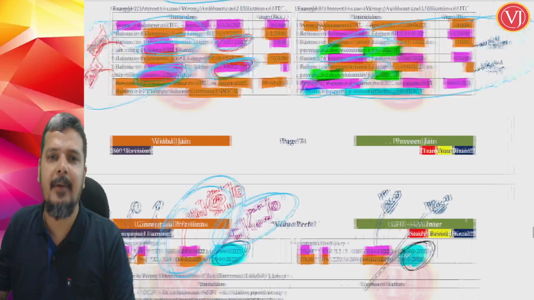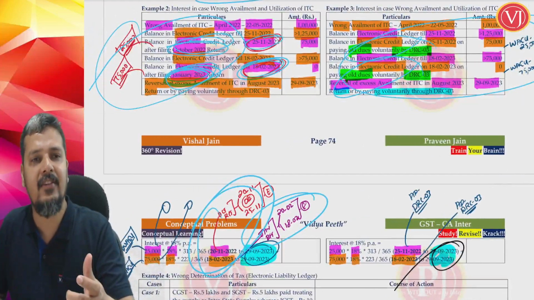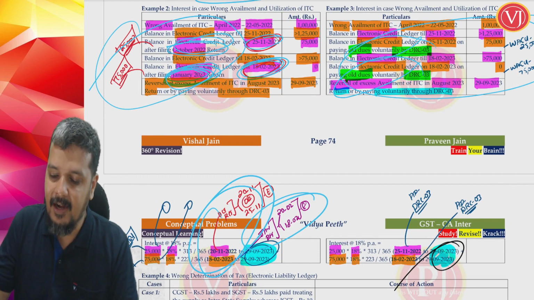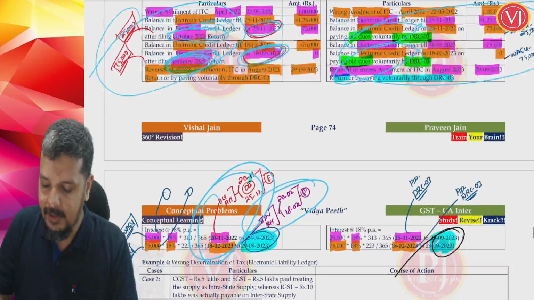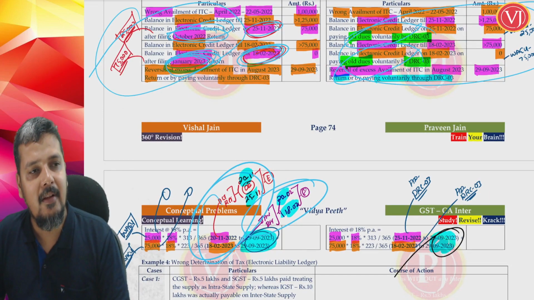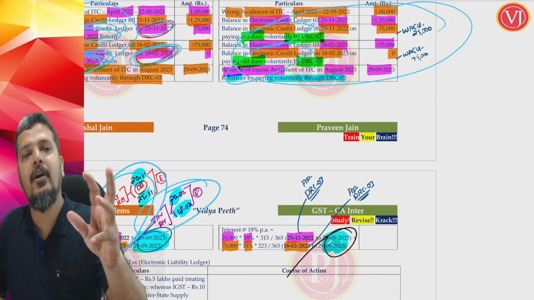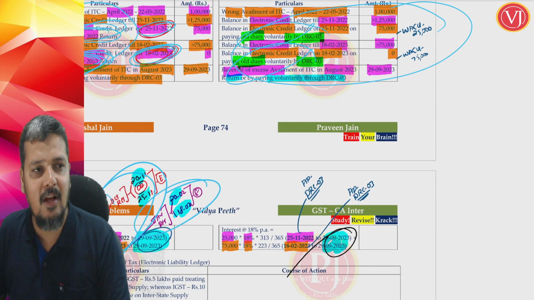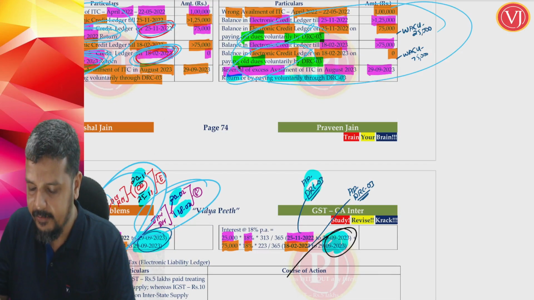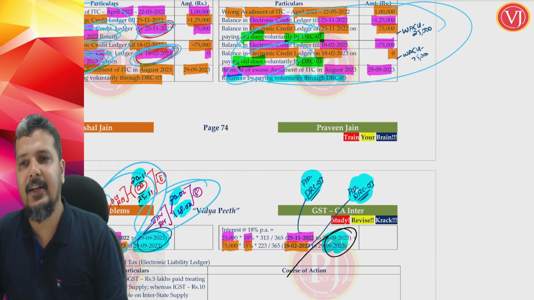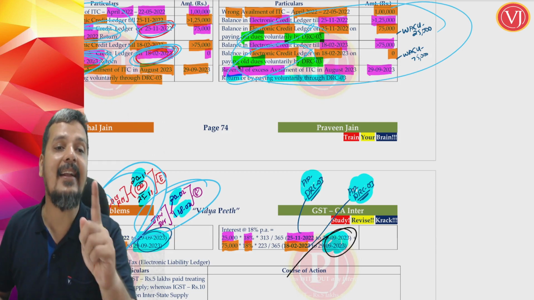If at all your credit balance is coming down and there is wrong utilization because of the filing of a particular return, then interest will start from the actual date of that return or the due date of that return, whichever is earlier. But if your credit balance is coming down because of paying your old dues by DRC03 challan, and that results in wrong utilization of credit, then interest will start from the actual date of filing that DRC03 challan. That is the starting date.